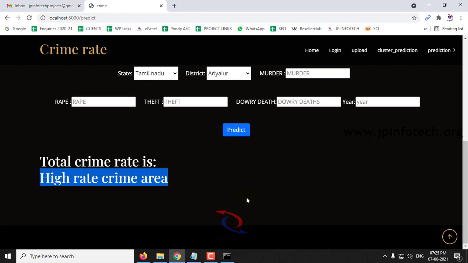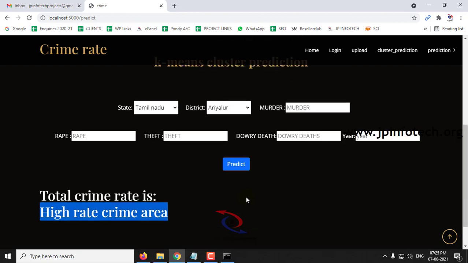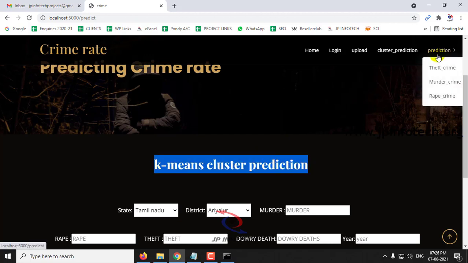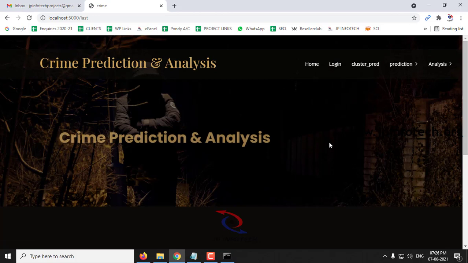You can check with the other dataset records also. I have segregated them and given them to you in the test data Excel file in CSV format. So this is all about the k-means clustering prediction. Now let me go to the future predictions. We have classified three crimes: theft, murder and rape. First let me go to the theft crime.